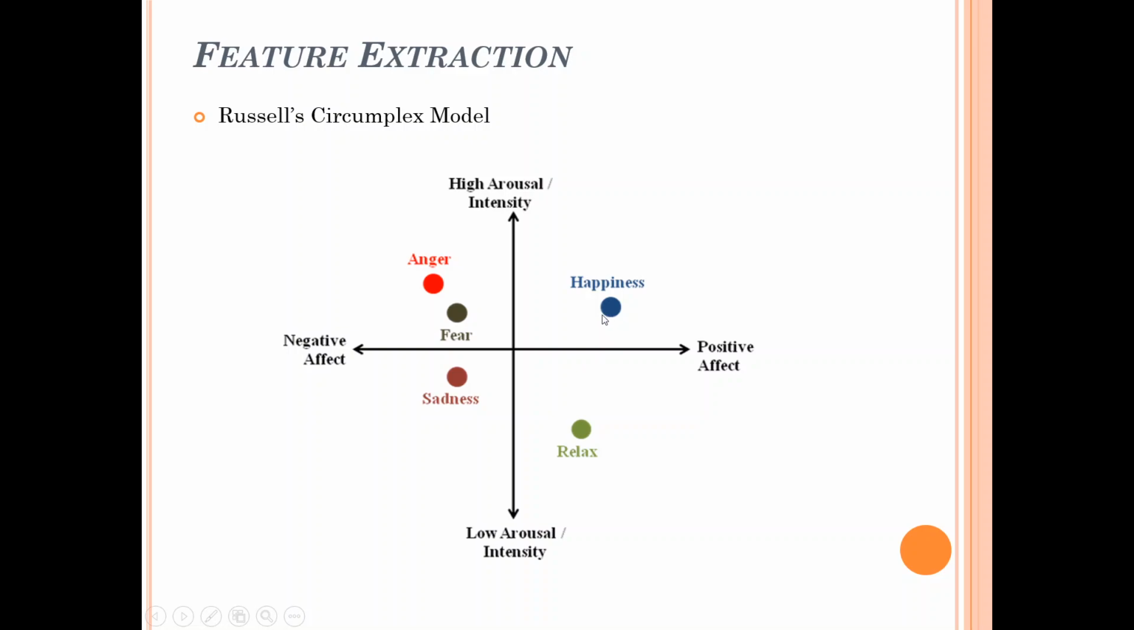Now happiness is a positive emotion, so positive gestures will be generated, and it has a high intensity level, so it will be positioned over here. And relax is a positive and very low intensity gesture, so it will be positioned over here. So we have talked about 5 different gestures that will be enacted in Indian classical dance, and they have been segregated into 4 coordinates by this Russell circumplex model.